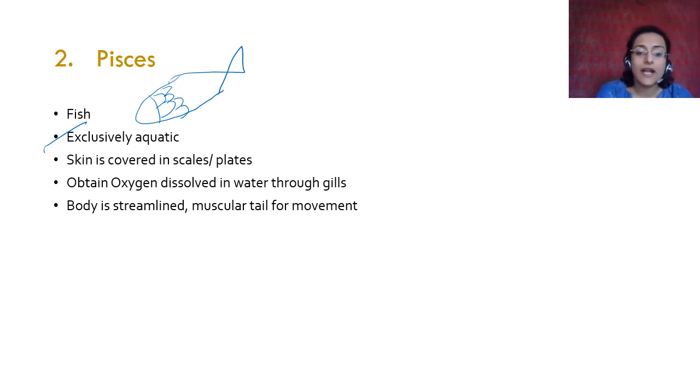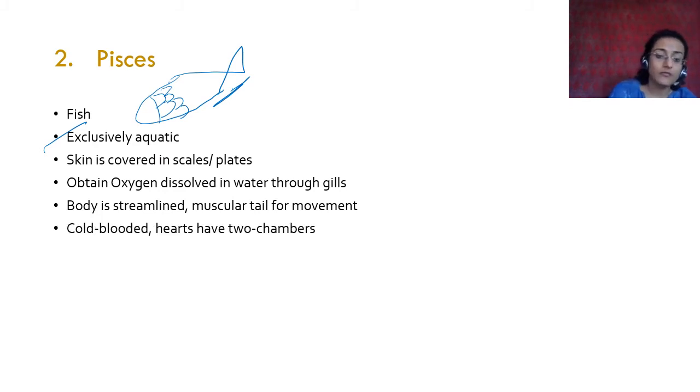The body is streamlined and they have a muscular tail for movement. What is streamlining? Streamlining avoids friction and it allows movement through some medium. For example, aeroplanes भी होते हैं, they have a streamlined body. They allow the fluid or whatever the medium they are passing through to move alongside to avoid friction and to avoid any kind of drag, and this will allow them to gain speed. So the body is streamlined. ऐसी चौड़ी नहीं होती है. It is narrow and long. Okay, and they have a muscular tail for movement, so that they flip around, and that is how they change their direction and stuff.